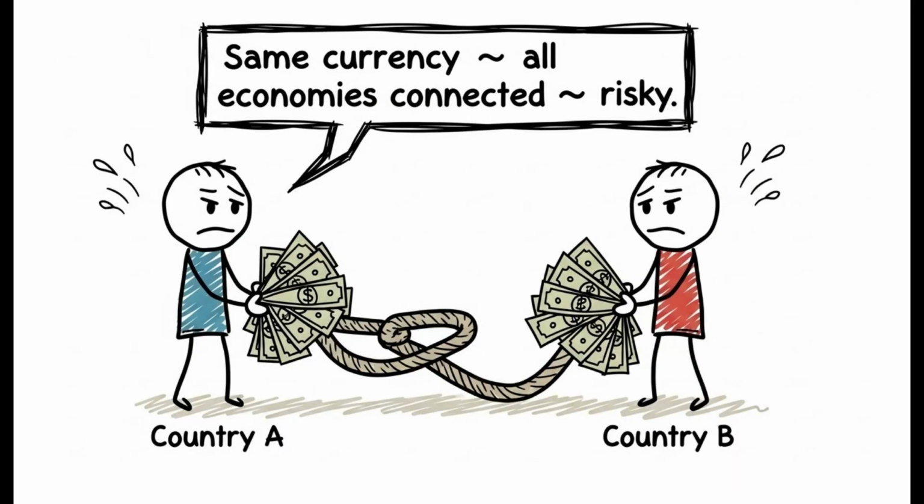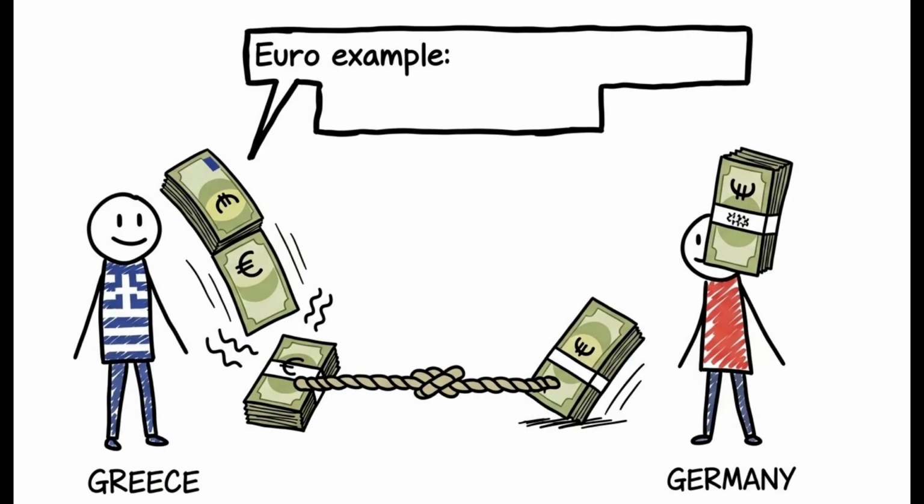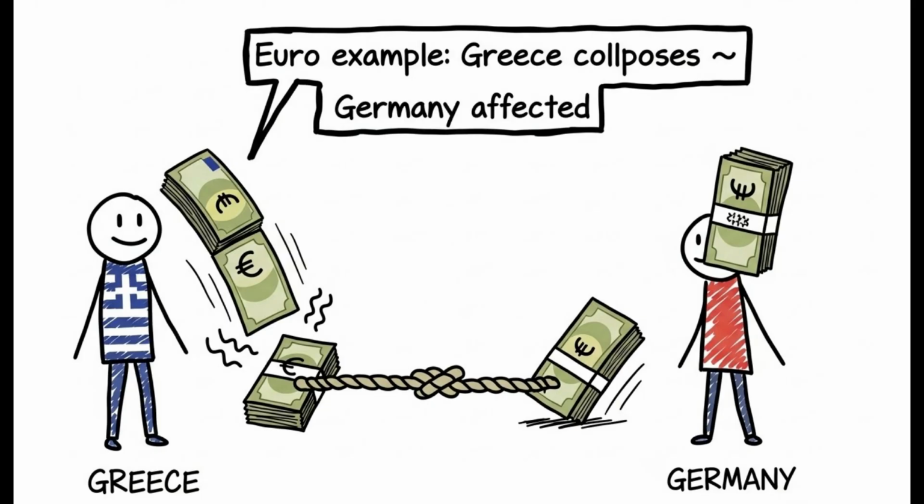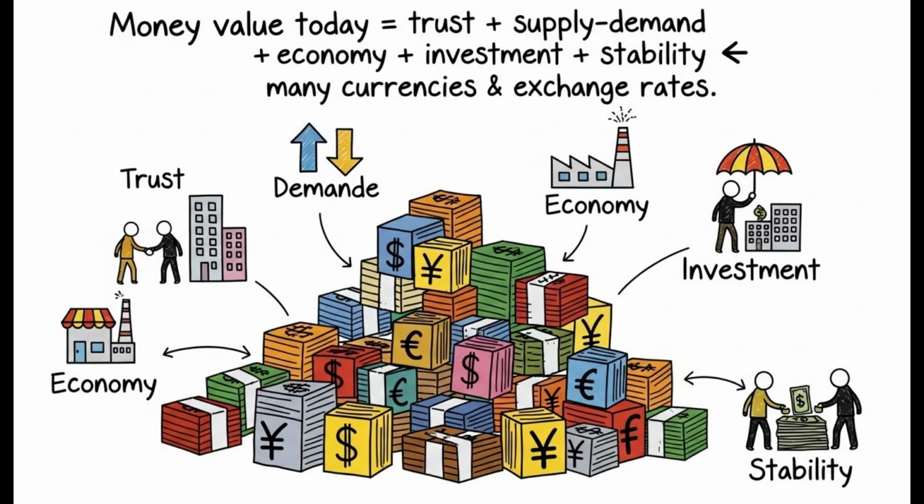So why don't all countries use the same currency? Because using the same currency means all countries' economies become connected to each other. The euro is an example of this. When Greece collapsed, even Germany was affected. If the whole world uses the same money, one country's mistake affects the whole world's economy and crises can occur. And now the thing that determines the value of money is not gold. It is trust, supply-demand, economy, investment, and the stability of the country. That's why the world is full of different currencies and different exchange rates.